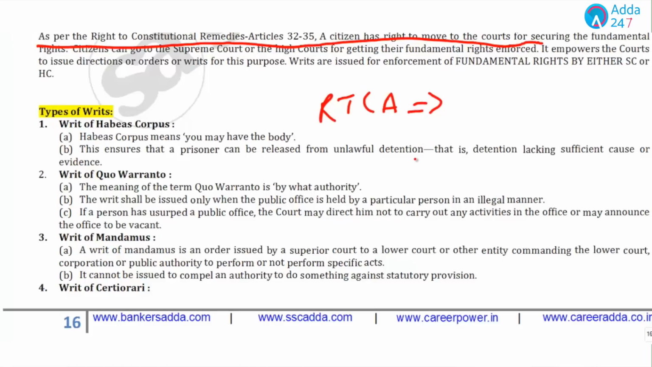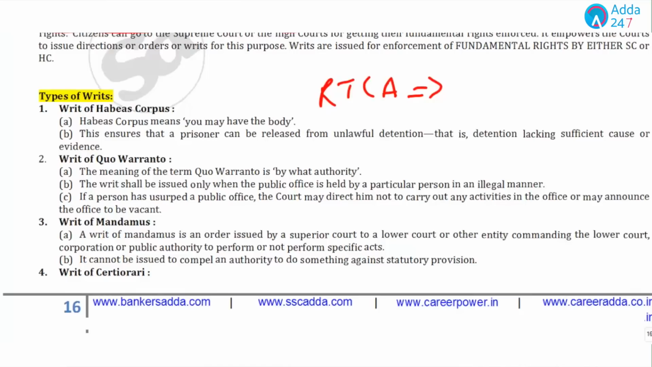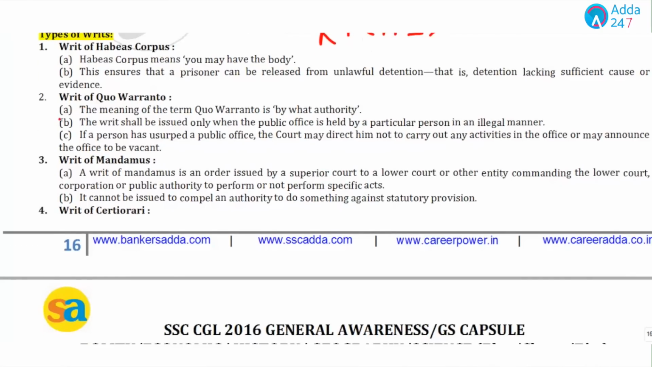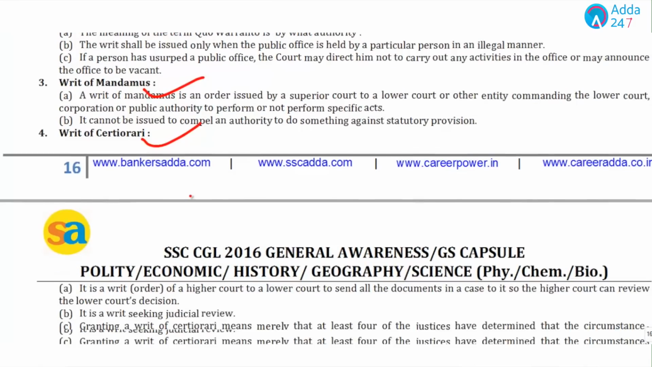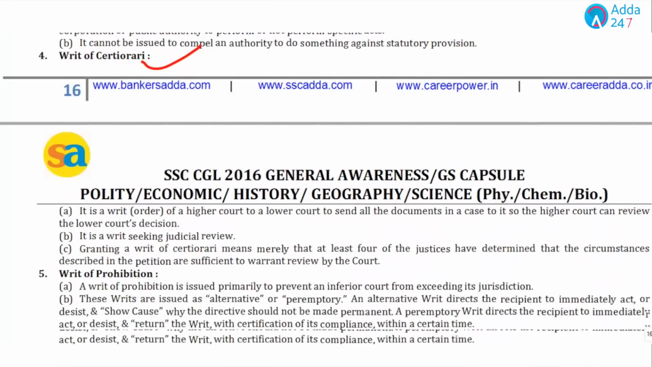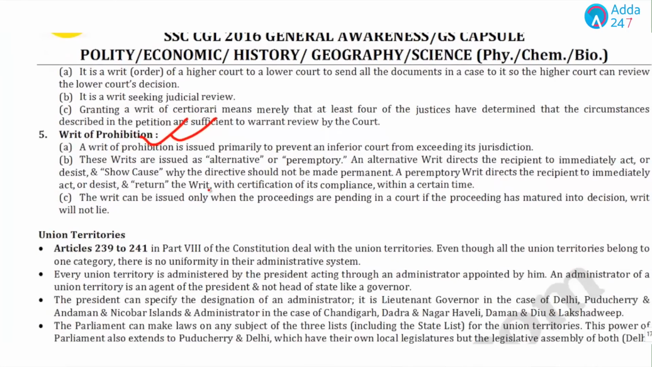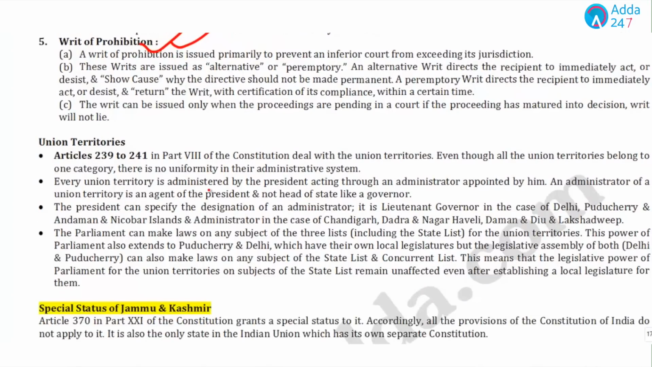And how many types of writs are there? There are 5 types of writs. Do learn this. The writs are habeas corpus, quo warranto, mandamus, certiorari and prohibition. These are the 5 writs which are mentioned, and you have to learn all these 5 writs. Now, some of the other important topics we have given very, very briefly, and you have to go through all these topics.